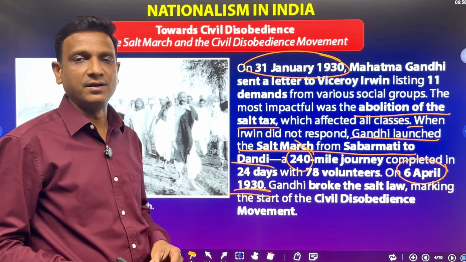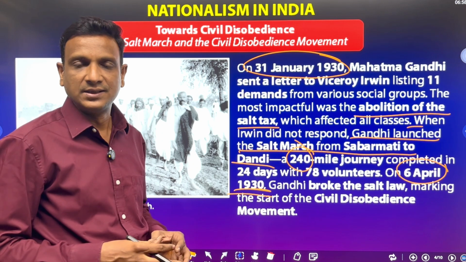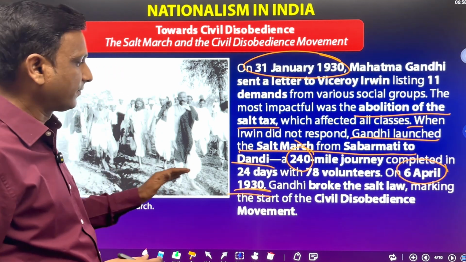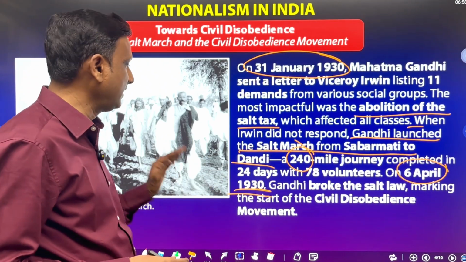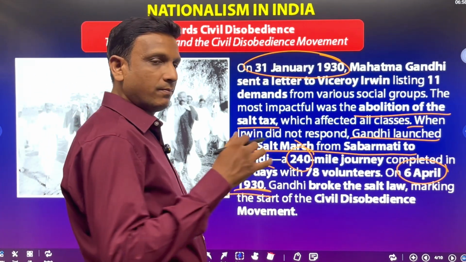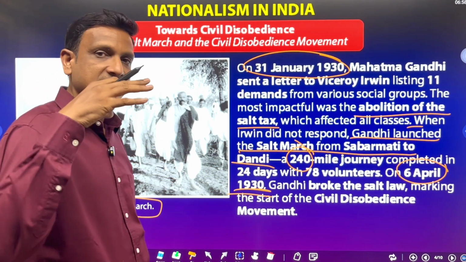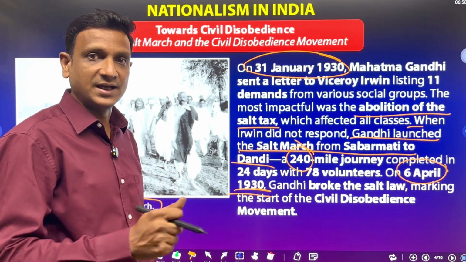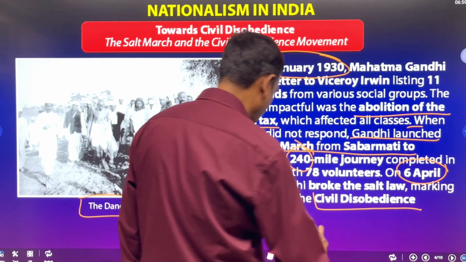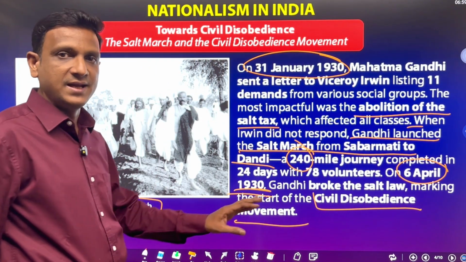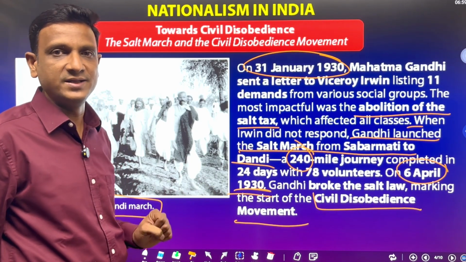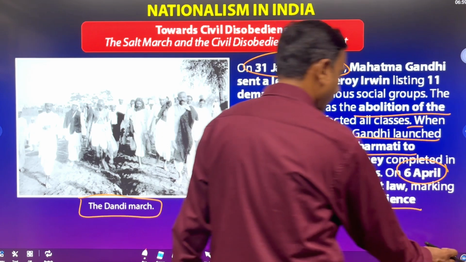So we are making the salt. Without paying any tax, we get the salt. So that was done. It was called the salt march or Dandi march, a very important event in the freedom struggle. With this salt march, Gandhiji started the next movement, the civil disobedience movement. Breaking the salt law was the beginning of the civil disobedience movement.